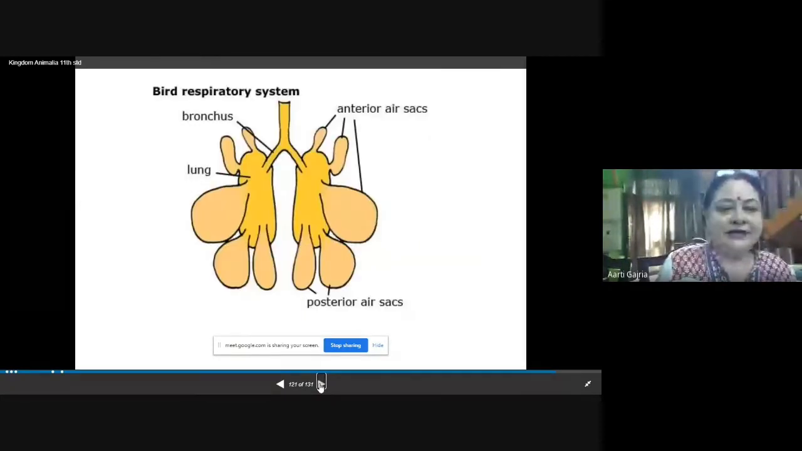This is the respiratory system of the birds. Here also you will find air sacs. The normal lungs are there, the bronchus, bronchioles, everything is there, and with these things, there are air sacs also. These air sacs trap the air and make the body hollow and light. So this is the special respiratory system for the mode of flight.